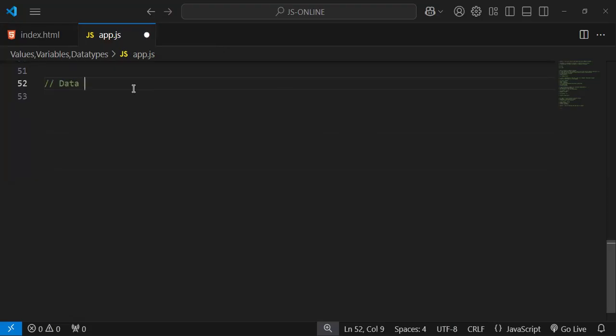Okay, fine. So the next concept is data types. Data types in JavaScript. So as I said, what do you mean by data? Data is nothing but information, any kind of strings, numbers, anything. So what data types are there in JavaScript? Let's go one by one.